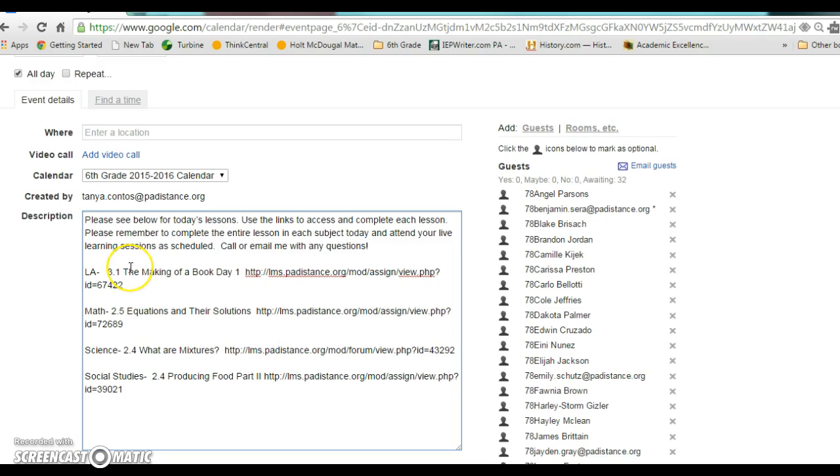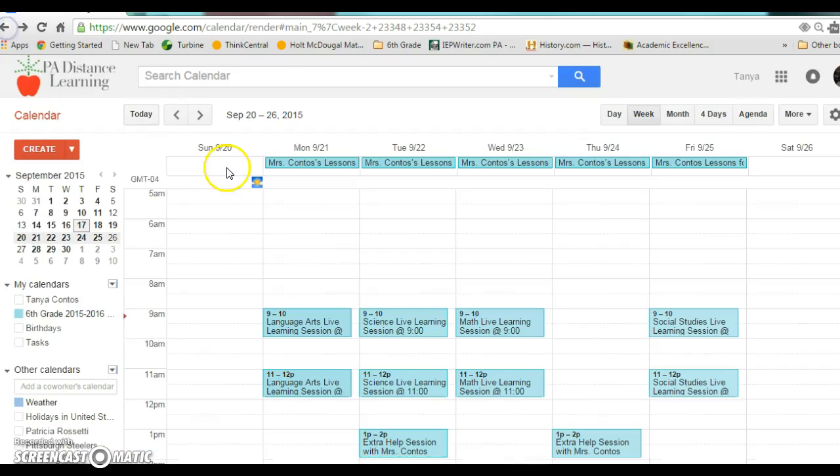So typically you will be working for about 5 hours per day, 1 hour in each subject. If you notice, your health and wellness and music lessons are not here, and that's because I don't teach those 2 courses. So those courses will appear in your list probably right underneath mine. Okay? But as long as you follow your daily calendar, you will be able to see exactly what you need to complete. Okay? Your live learning sessions will show up here.